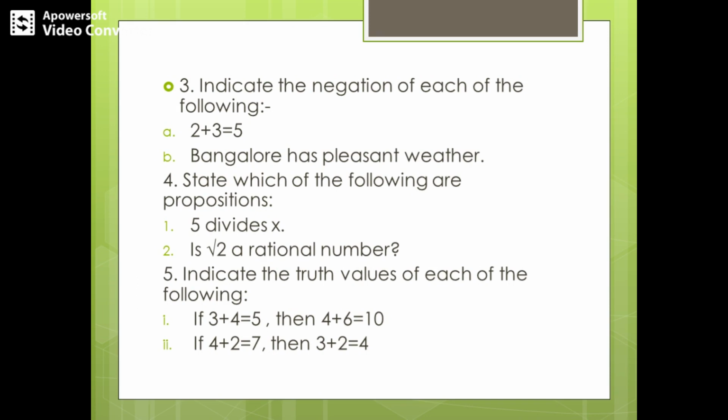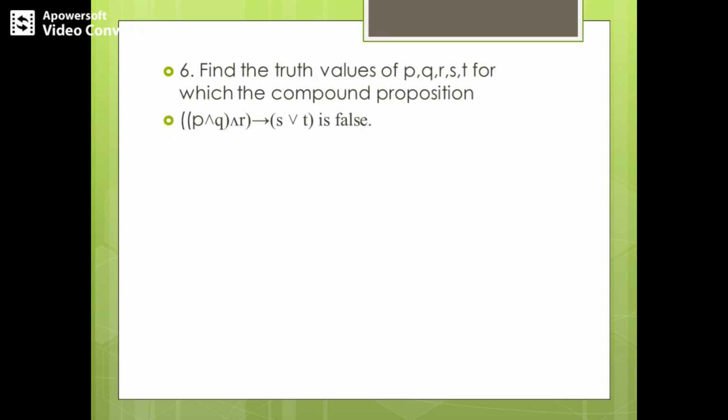So when the antecedent as well as the consequent, both of them are true, then the implication will result in true. So this is how you can solve the fifth kind of problem. This kind of problem is easier. So here a constraint is given, that is, the truth value for the entire compound proposition is given to be false. So when it is false, first you observe the main logical connective, that is implication, right?